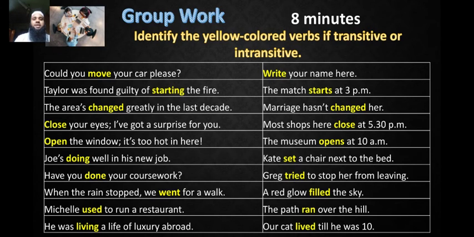He was living a life of luxury abroad. A life of luxury is an object, so living is a transitive verb here. Write your name here. Your name is an object, so write is a transitive verb in this sentence.